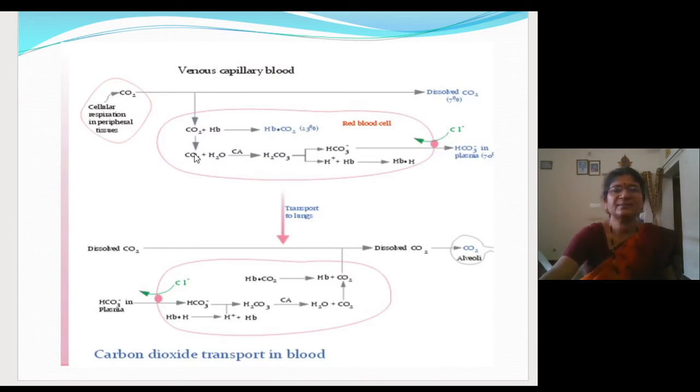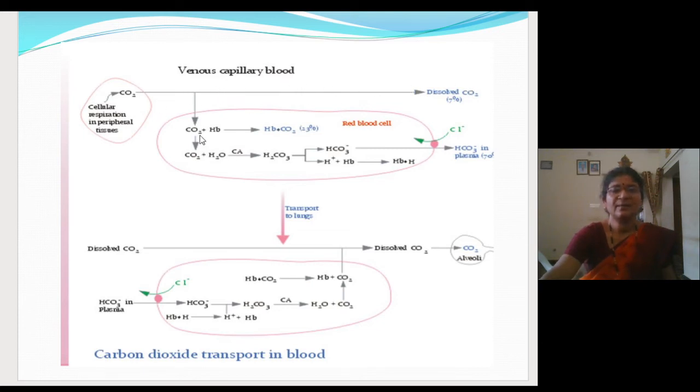So here you can see in the venous blood, or you can say body cells, more amount of carbon dioxide is there, and deoxygenated blood is carried by the veins. Some part of carbon dioxide is carried through the plasma.